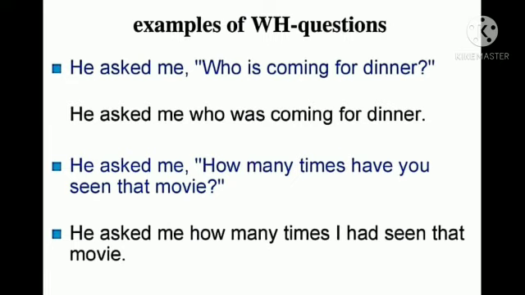Now, here are a few examples of WH questions. He asked me, who is coming for the dinner? So what will be the indirect speech? He asked me who was coming for dinner. Next example, he asked me, how many times have you seen that movie? And the indirect speech will be, he asked me how many times I had seen that movie. Now you can see these were the examples of WH questions.